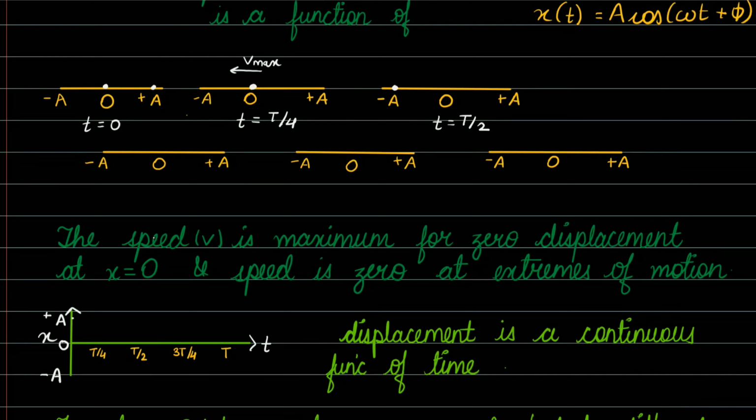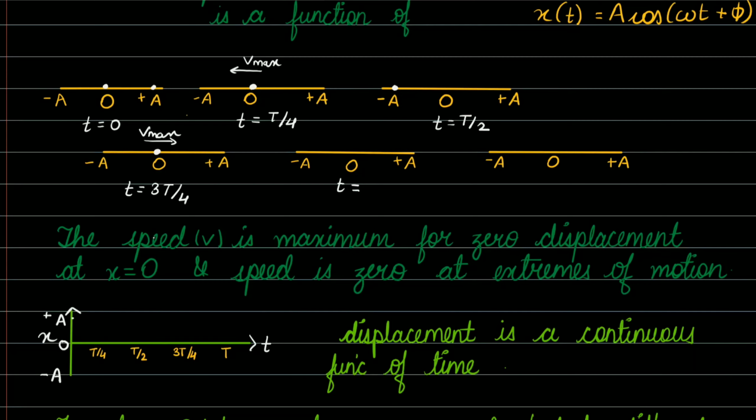Then again at time t equals 3T by 4, from the negative extreme position, it comes to its mean position, where again the velocity of the particle will become maximum. Then it goes to the positive extreme position.